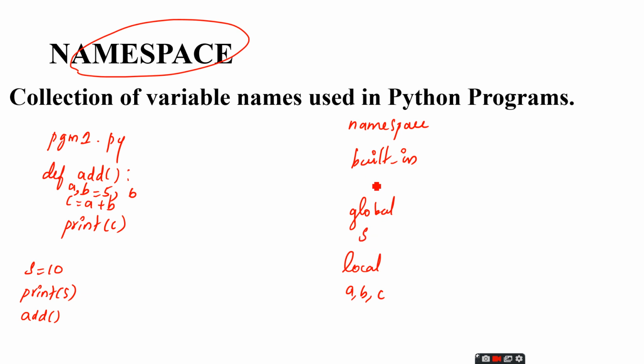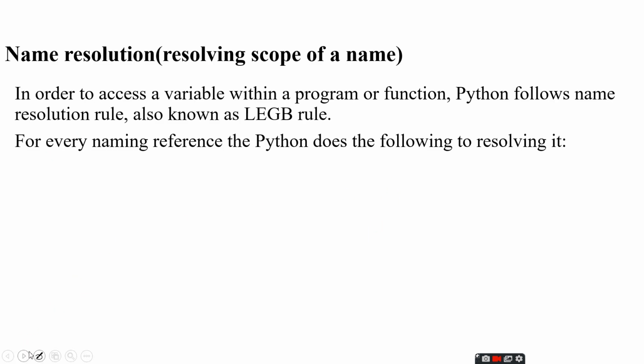And if we use any keywords, they will come under the built-in namespace. So in this way, a Python program uses namespaces. All the variables we use in the Python program or functions are looked up in this order: local namespace, global namespace and built-in namespace.